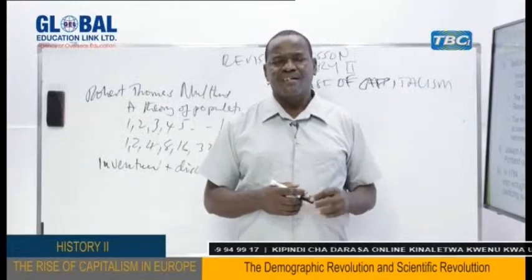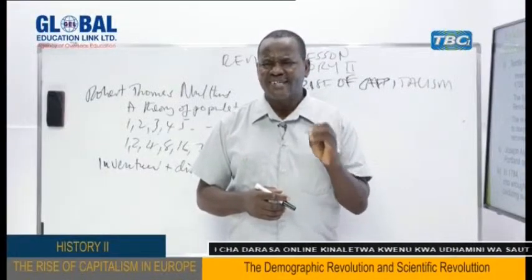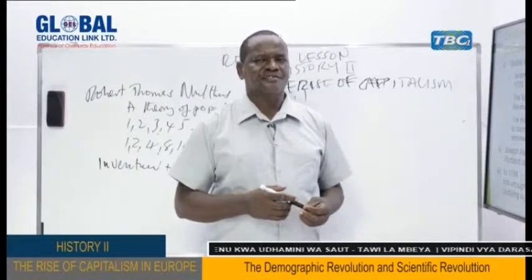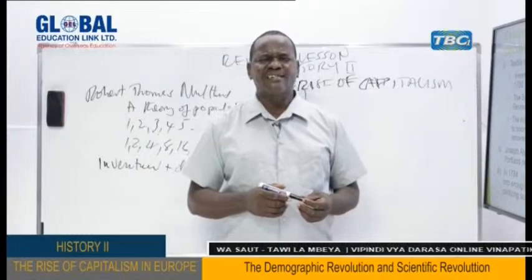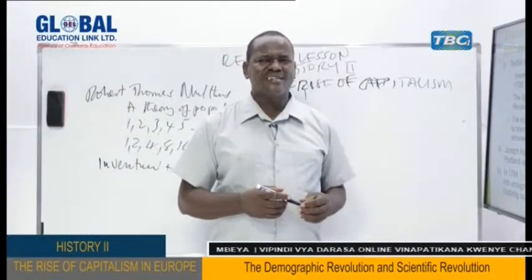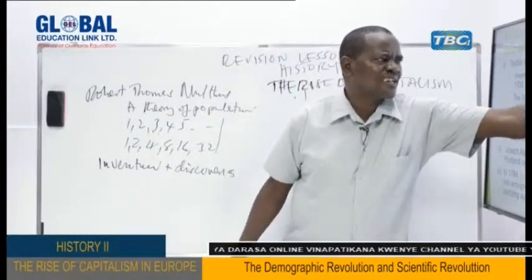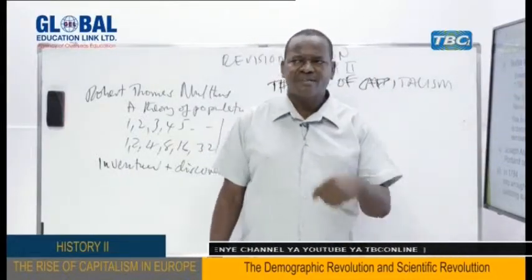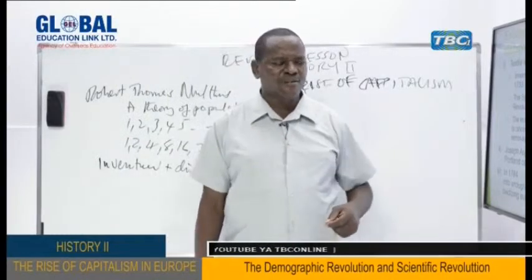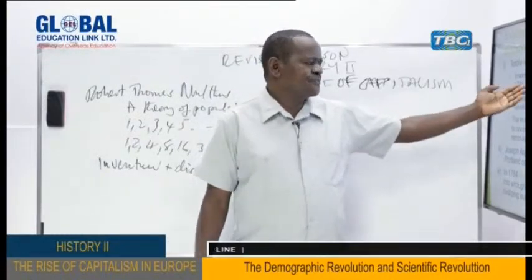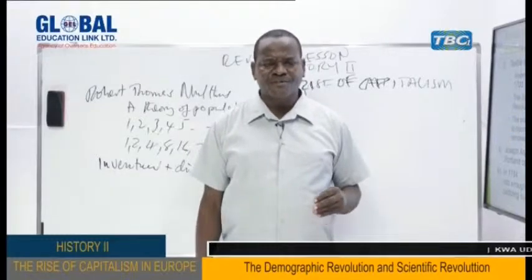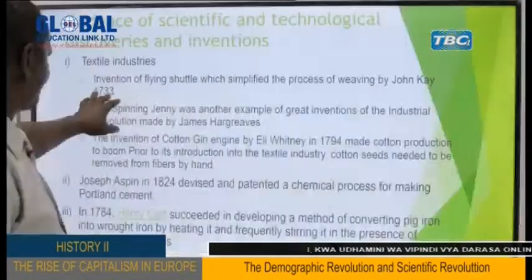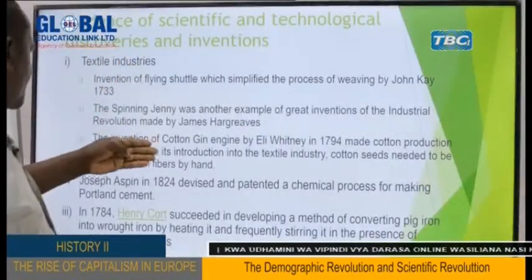Why textile industries? The first area to develop in terms of scientific and technological changes in Britain was the textile industries. A lot of changes were made in textile industries starting from 1733, when this man called John Kay discovered a small machine called the flying shuttle, a machine which facilitated the production of clothes. Remember, before 1733, production of clothes was typically done by hand.